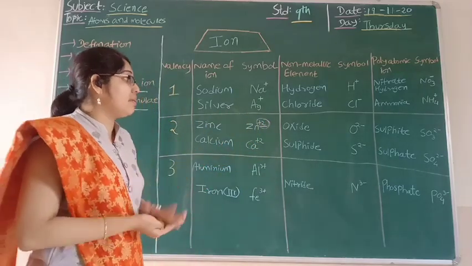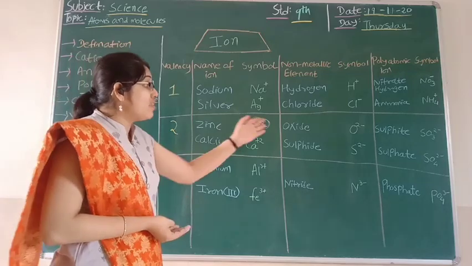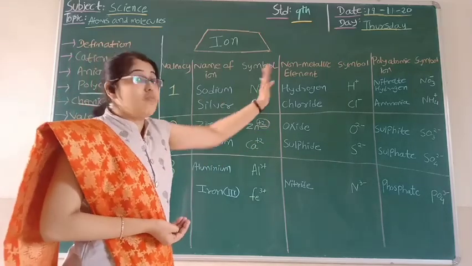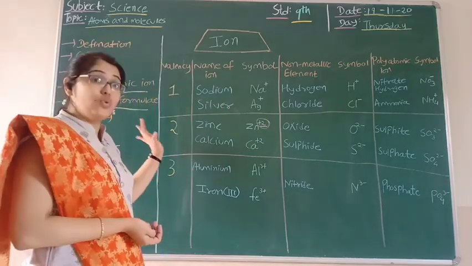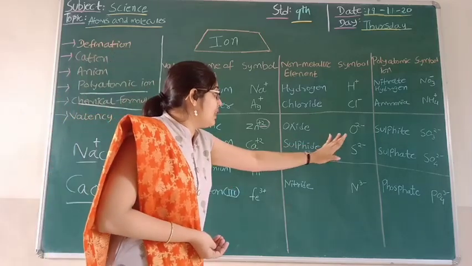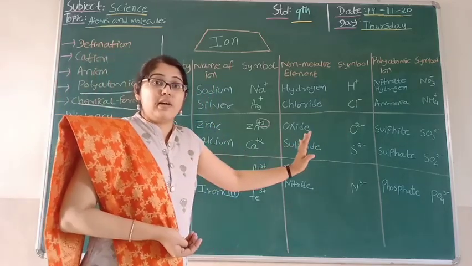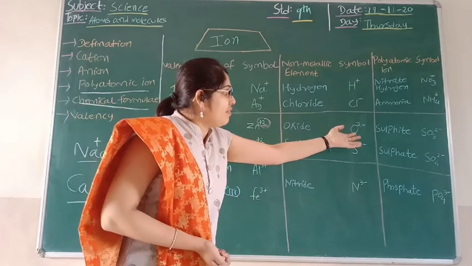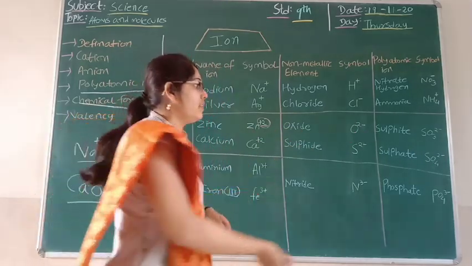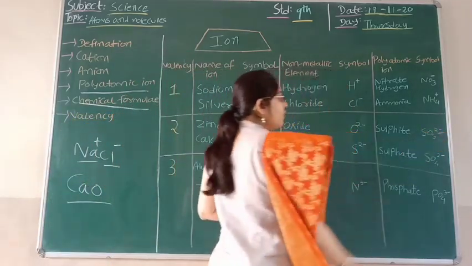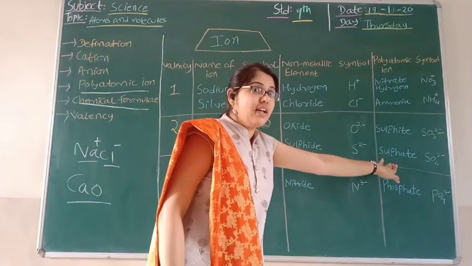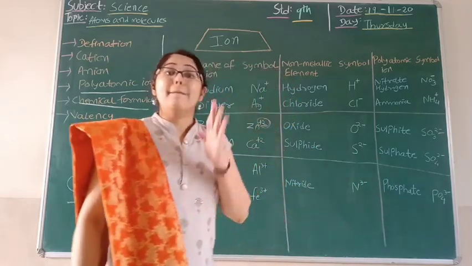Similarly, calcium is Ca2 plus. If we talk about oxide, which is a non-metallic element, it also has valency two, that is O2 minus, and sulfide is S2 minus. Now for the polyatomic ions, sulfite is SO3 2 minus, again you can see the 2 minus, and sulfate is SO4 2 minus.